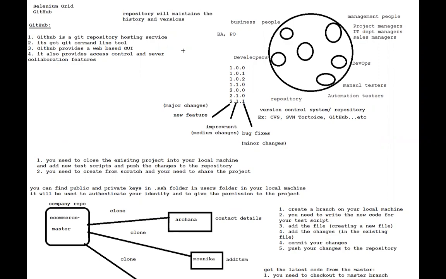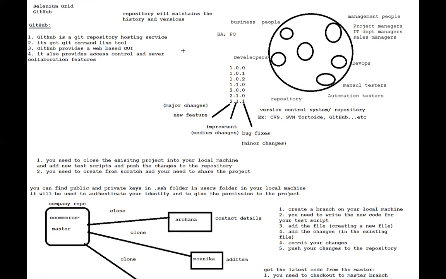So when you go to your company, how many people will be working on that? So many people. For example, in your team for the automation framework, how many people will be working on it? The whole team will be working on that, right? Yeah. The same process is there for developers also.